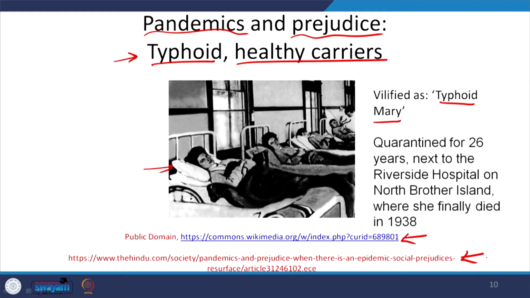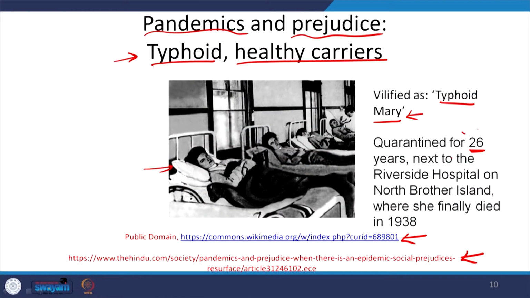She was a cook, and at that time there was an outbreak of typhoid related fevers and deaths. A private detective finally was able to solve this puzzle, linked her to it, and forcibly had her tested for the pathogen that causes typhoid. That was the first time people came to know that healthy people can act as carriers. But people did not take it that way. They quarantined her, thinking she was an oddball case. They vilified her as Typhoid Mary, and quarantined her for 26 years.